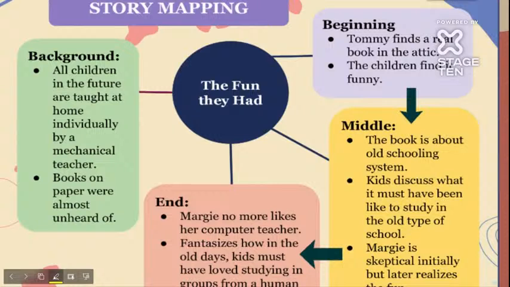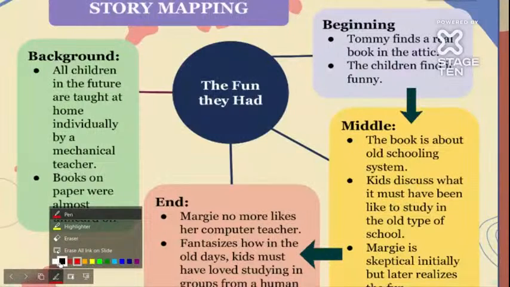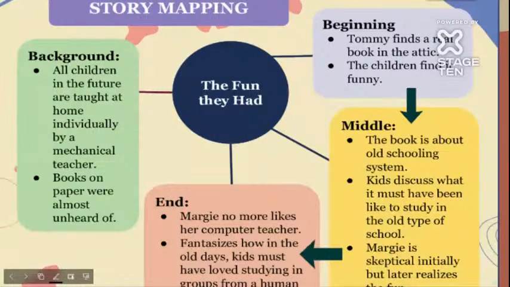Now, we are going to quickly revise the whole story before going towards the questions. In the beginning, Tommy is a 13-year-old boy and Margie is an 11-year-old girl. They find a real book in the attic. Attic means above the roof, a room where we keep books and old things.